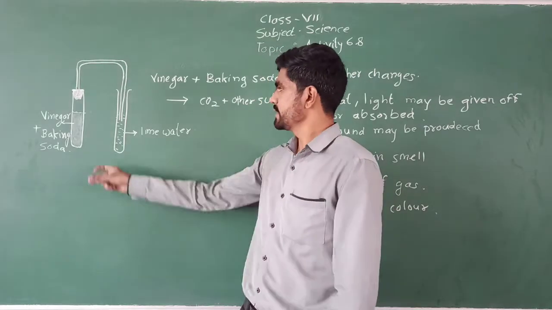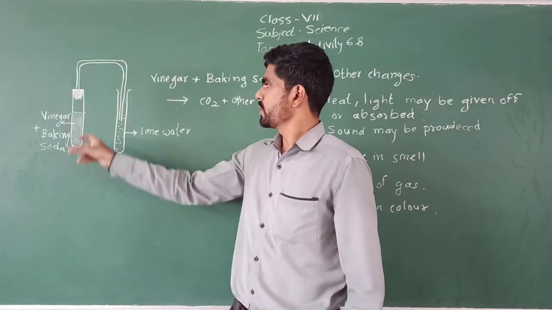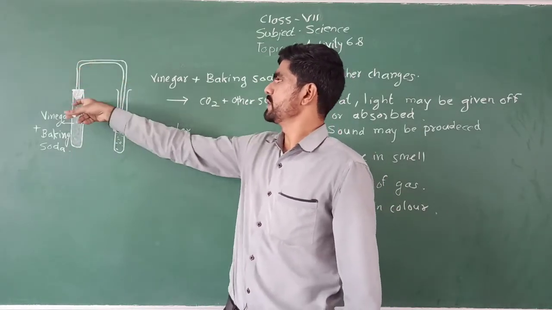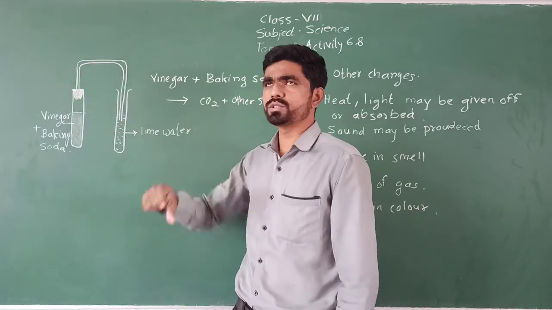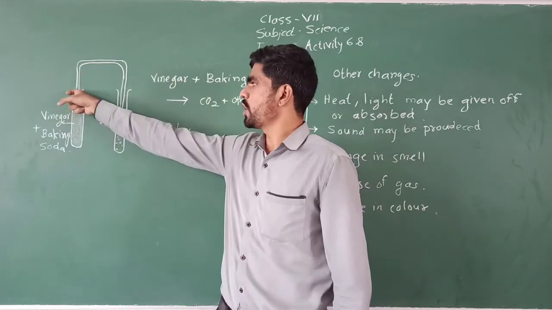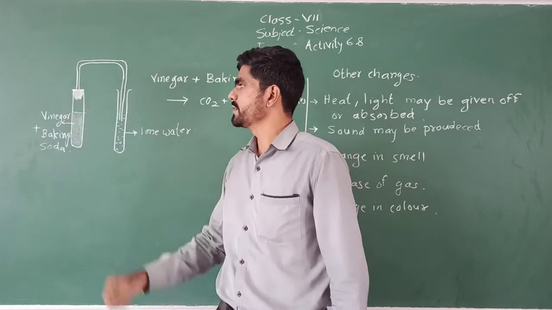A setup is there. This is the setup. 2 test tubes, 1 U-shaped glass tube. ठीक है, U shape का एक glass tube चाहिए. This is a cork, rubber cork fitted at the end.